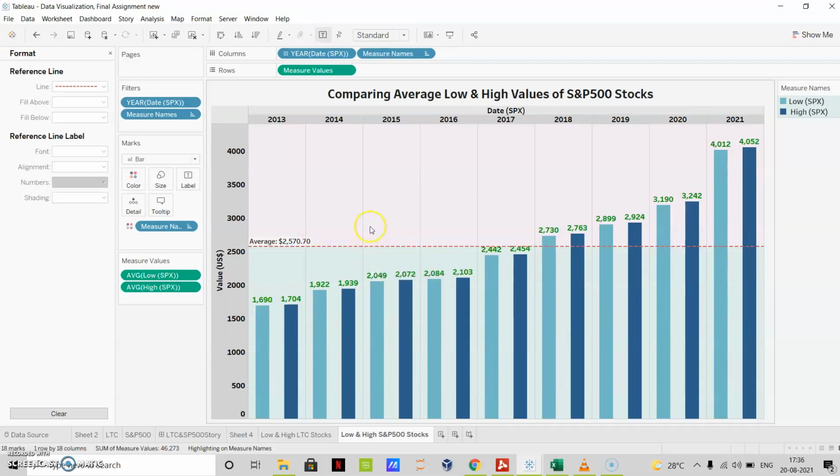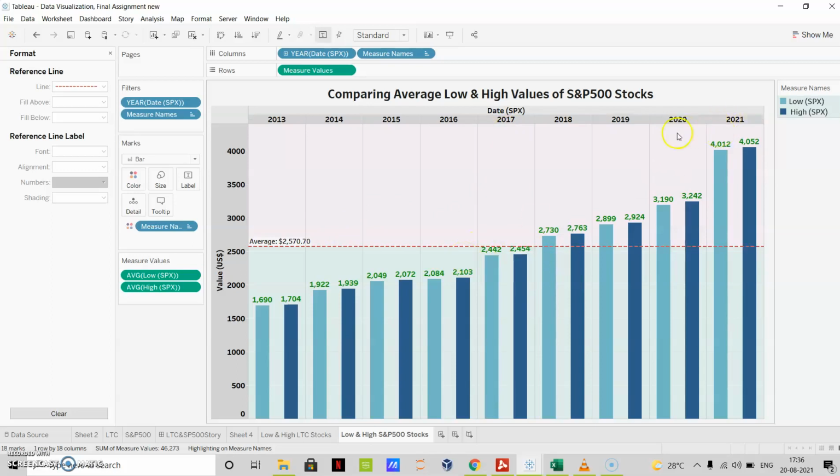And the average value for these stocks is $2,570, which is very near to the values in the 2017 year.